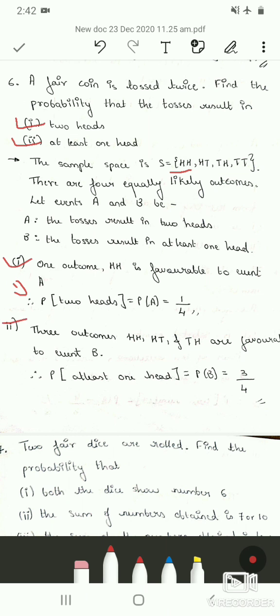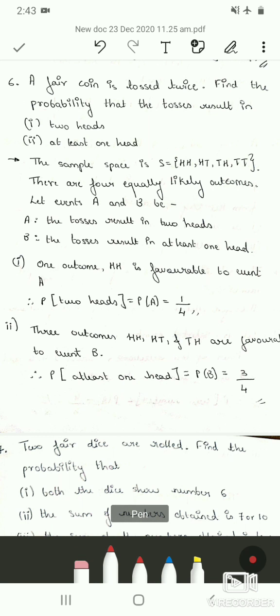The second sub question is at least 1 head. At least means it has to have 1 or greater than 1. So here they have asked at least 1 head. In the sample space we can see this outcome has 2 heads. Here there is 1 head, and here there is 1 head, and there is no head in this outcome. So there are 3 favorable outcomes, that is head head, head tail and tail head.